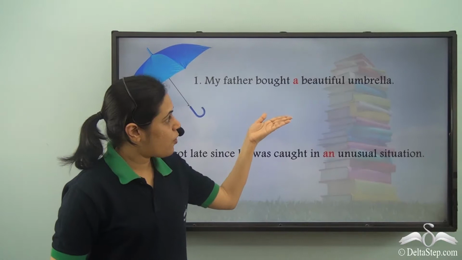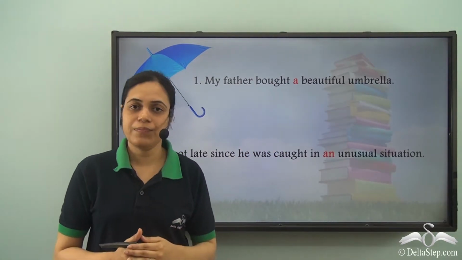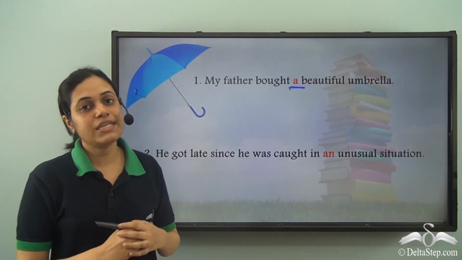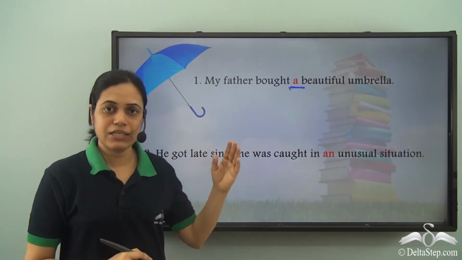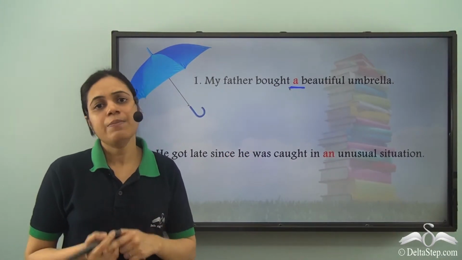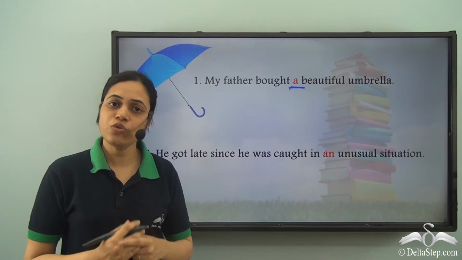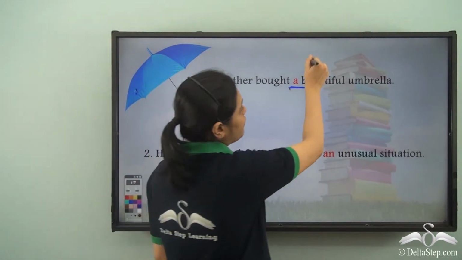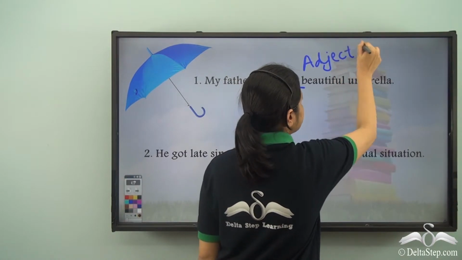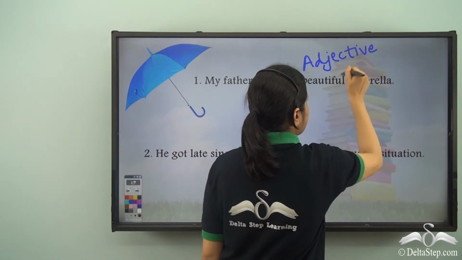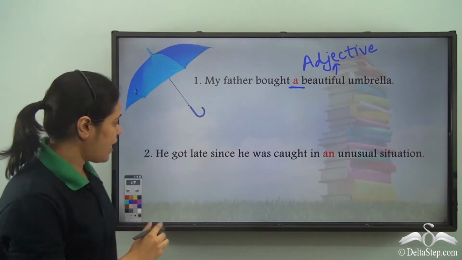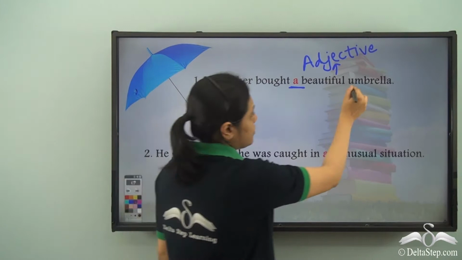My father bought a beautiful umbrella. Now we have used a here. We have used the article, the indefinite article a here. It refers to umbrella because articles refer to nouns. Beautiful over here is an adjective which describes the umbrella, and umbrella is the noun.